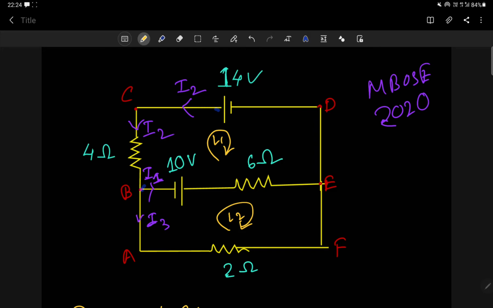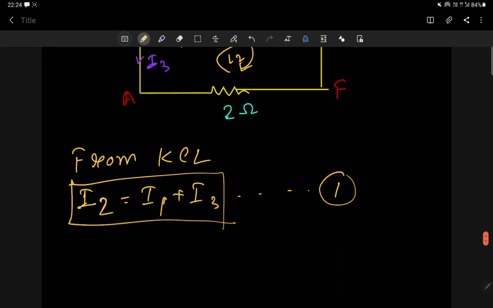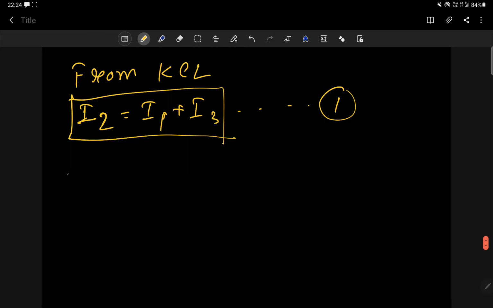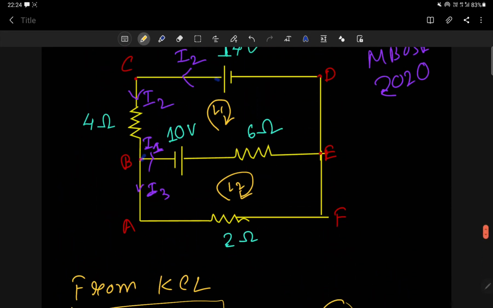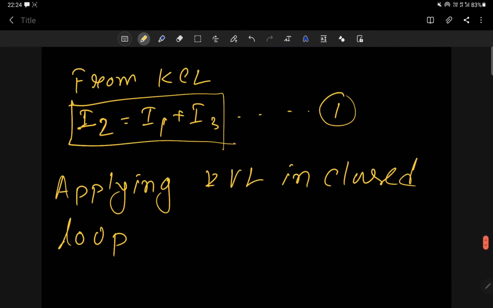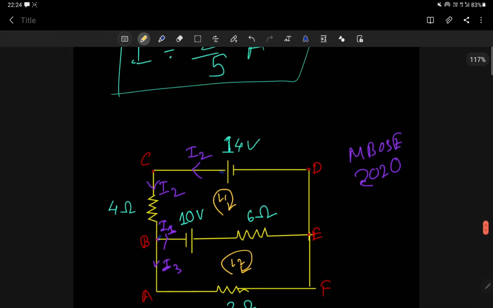Let me start with the first loop, C D E B C. Applying KVL in the closed loop C D E B C, what can I get?